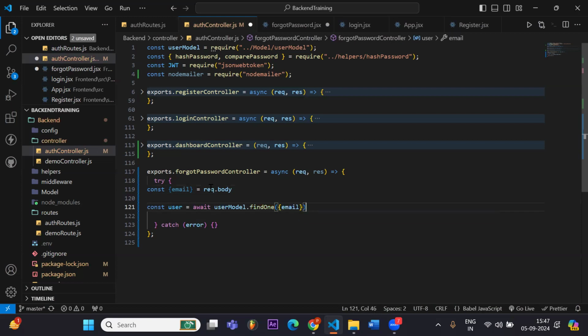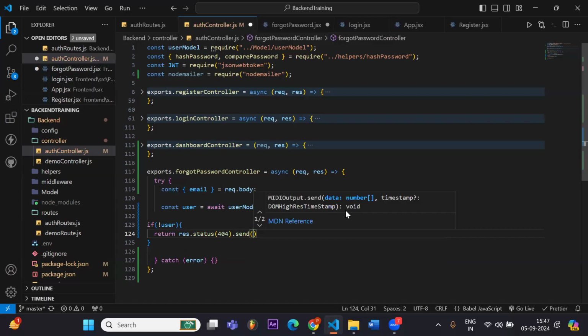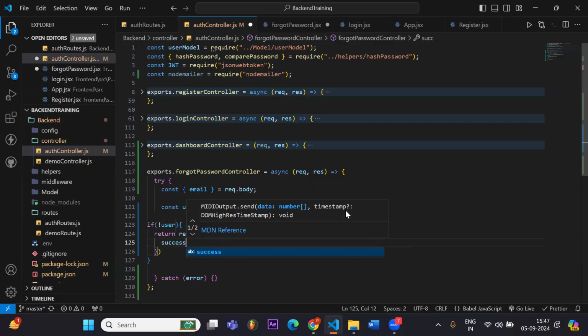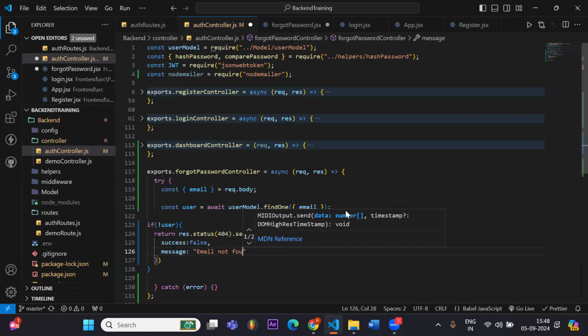We will give this email, and if we are not getting any user by this email, with an if condition, if not user, then we will send a response with status 404, send success false, and message email not found.